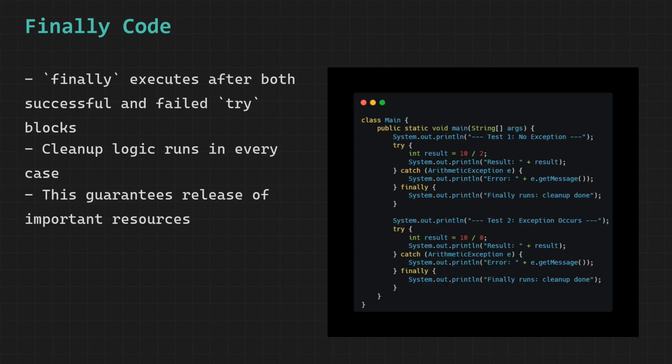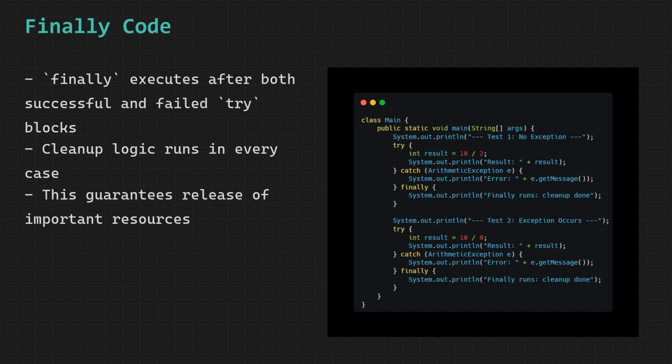Let us walk through this code step by step. We have one class called main and inside the main method we have two separate try catch finally blocks. Each one demonstrates the finally block under a different condition. This is the clearest way to prove what finally actually guarantees.